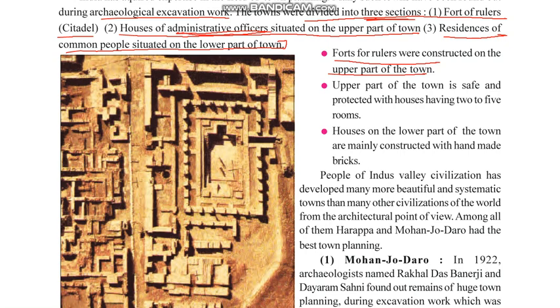Second, the upper part of the town is safe and protected, with houses having 2 to 5 rooms. In the upper town there were houses which had 2 to 5 rooms and that were surrounded by the citadel. Houses on the lower part of the town of the common people were mainly constructed with handmade bricks and were usually one story, meaning they did not have more than one floor, and they were not so well built like the other houses.